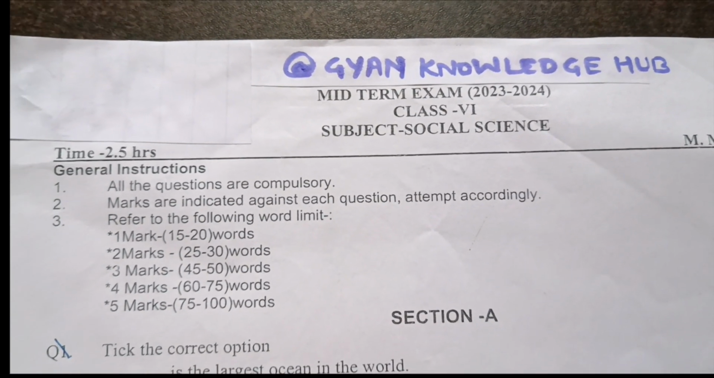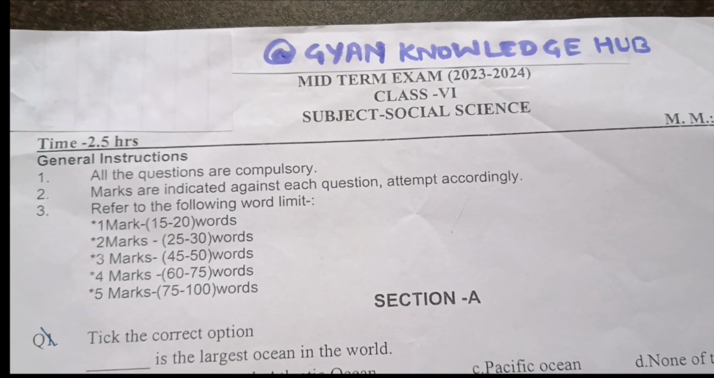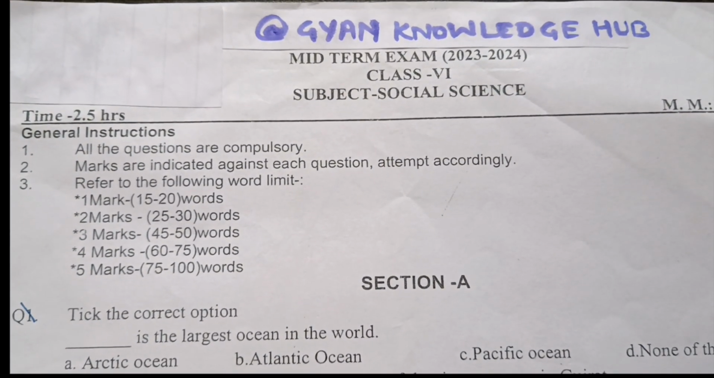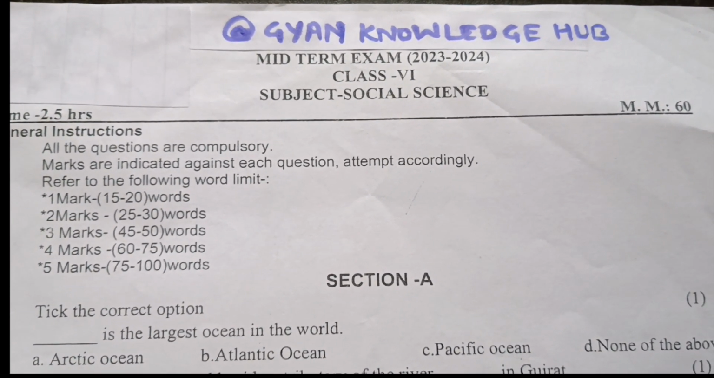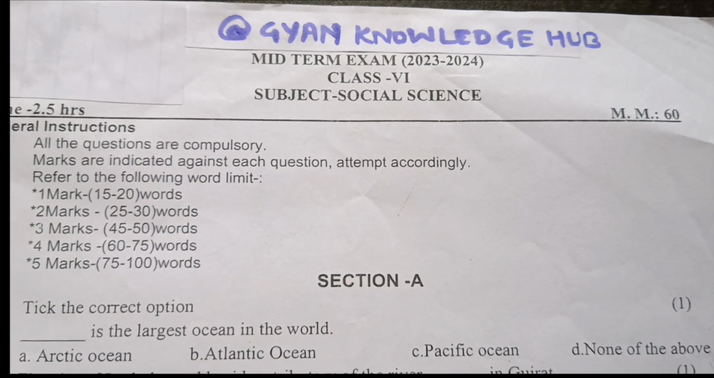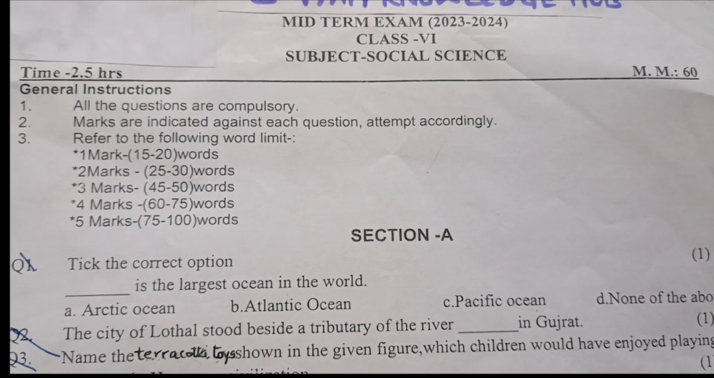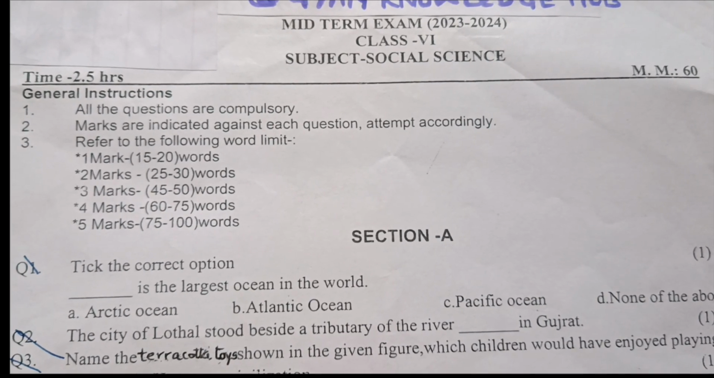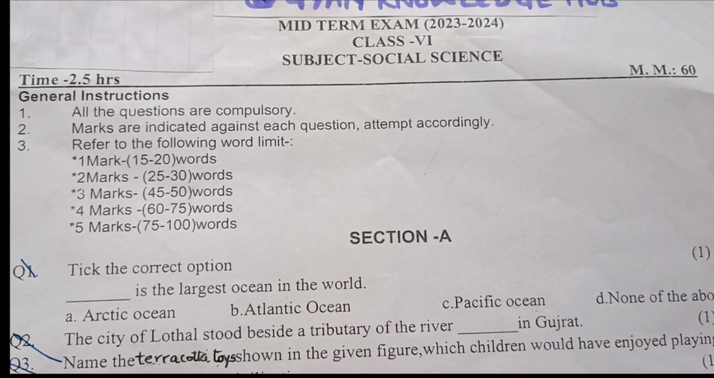Section A. Question number 1. Tick the correct option. Dash is the largest ocean in the world. Arctic Ocean, Atlantic Ocean, Pacific Ocean, or none of the above. Question number 2. The city of Lothal stood beside a tributary of the river Dash in Gujarat.